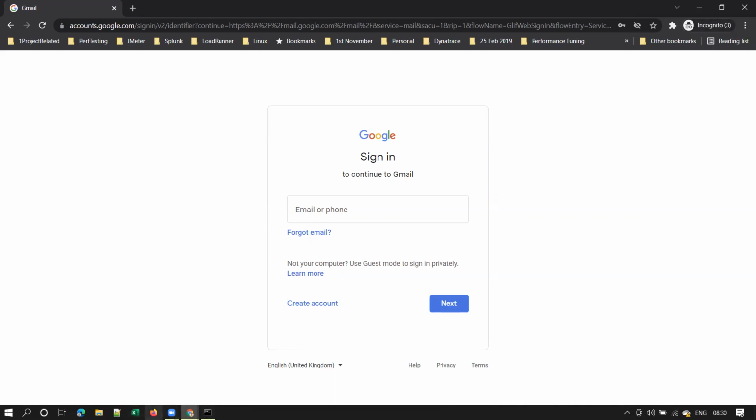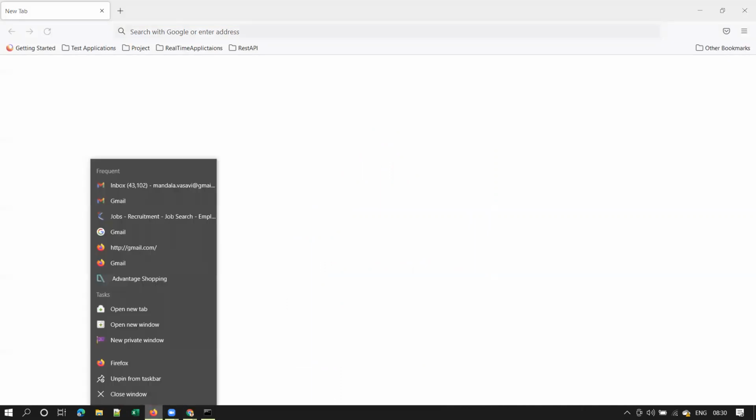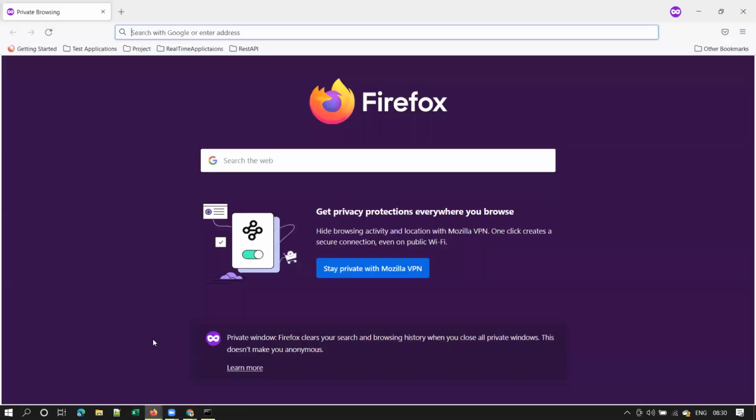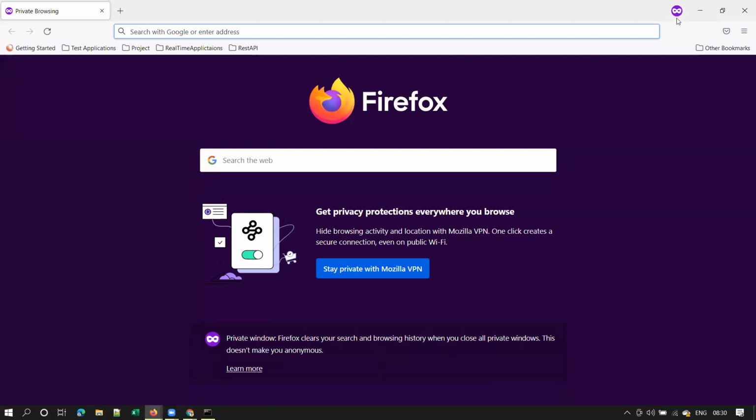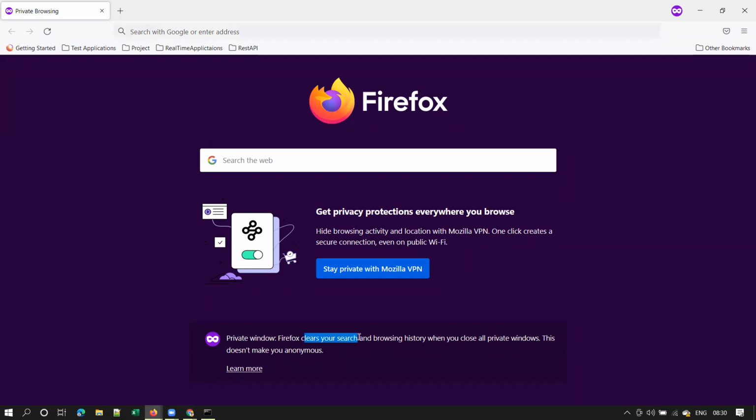Let me show you in Firefox. This is the normal browser of Firefox. Now let me show you how a private browser looks and how to launch a private browser in Firefox. Just right click on the Firefox icon and click on new private window and you will see this icon on the top right. This indicates that this is a private browser of Firefox. When you are using a private browser, Firefox clears your search and browsing history when you close all the private windows, right?